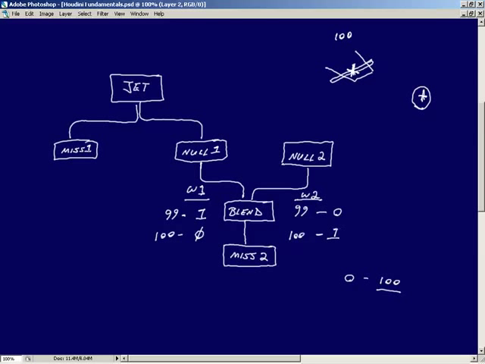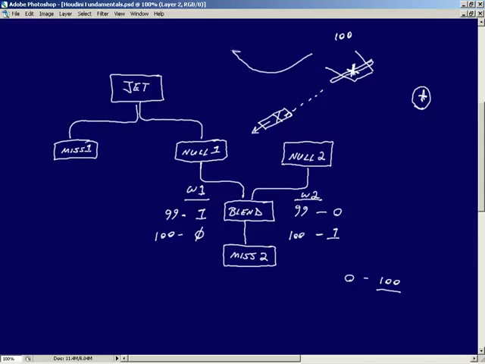Now, moving past 100, we can animate the second null moving forward, and the missile will be parented to him. So now we can have it look as if it maybe drops down a little bit and then takes off because the thruster kicks in.